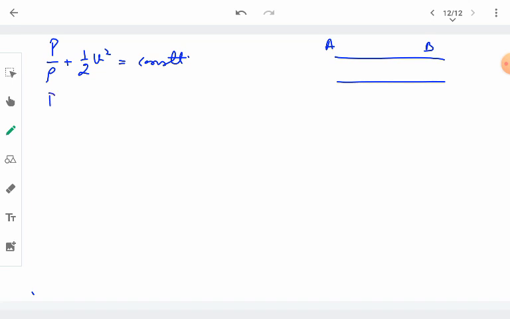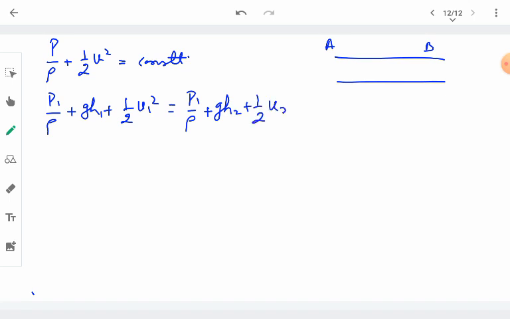How does this come? The same equation we can write as P1 upon rho plus GH1 plus half V1 square equal to P2 upon rho plus GH2 plus half V2 square. This is the Bernoulli theorem. If the tube is lying over a horizontal surface, then H1 and H2 will be the same, so this term will cancel out. So we see that only two terms have a role here.